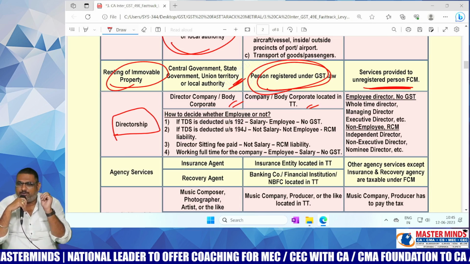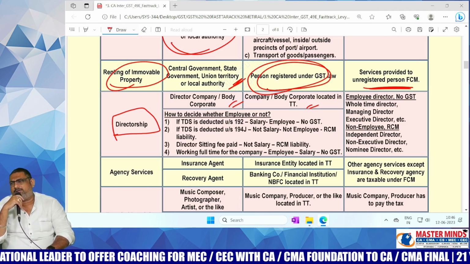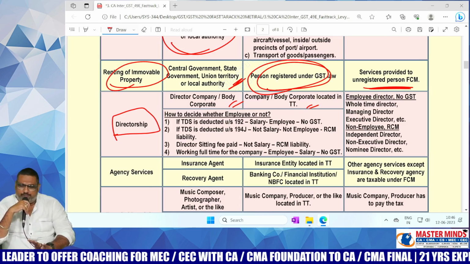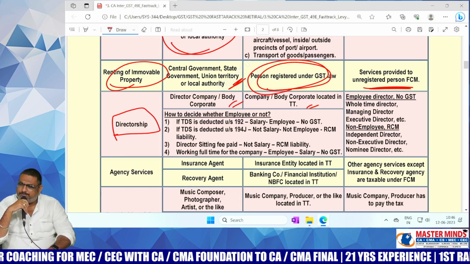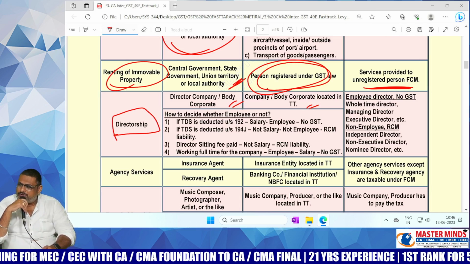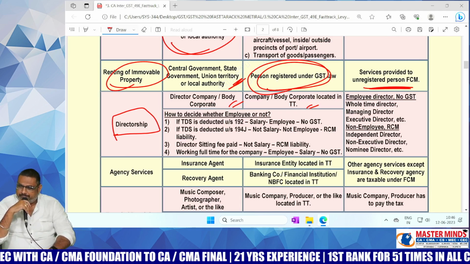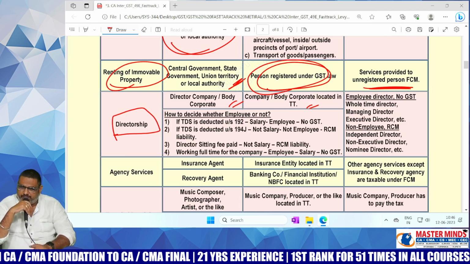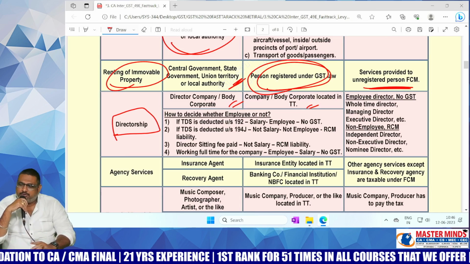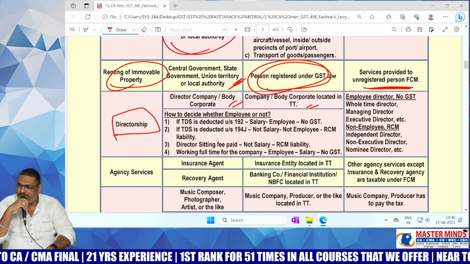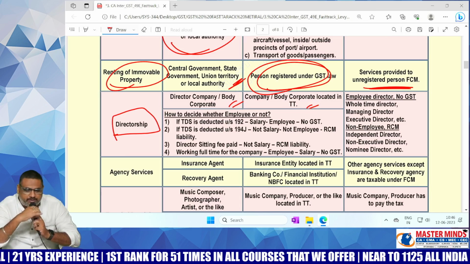So with respect to those points, what is the position here? Sitting fee will not be treated as part of remuneration. In those cases, what is the position, ma? Definitely GST will be paid. If it is a sitting fee as per your company law, it will not be treated as part of salary. Therefore, to whom the sitting fee is paid, it is immaterial. Always it is liable to GST. That is the point. Remember this point.